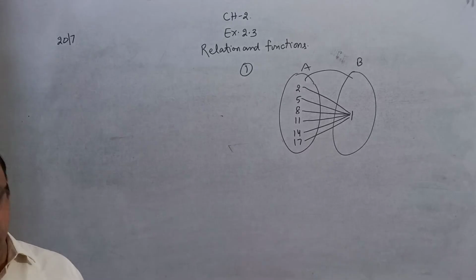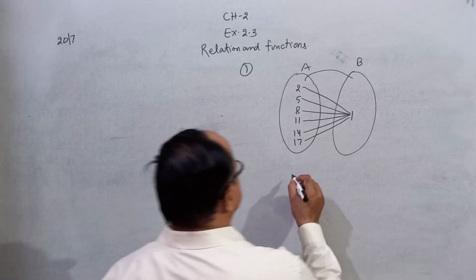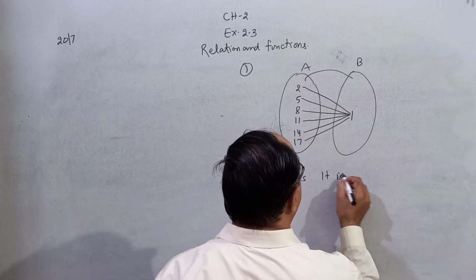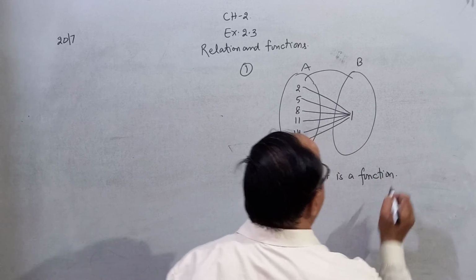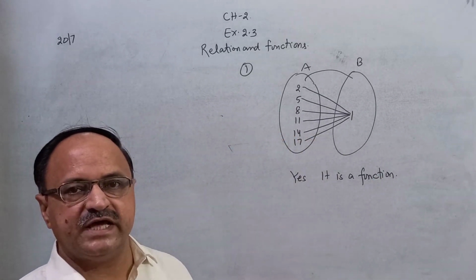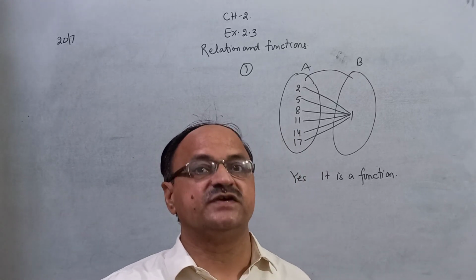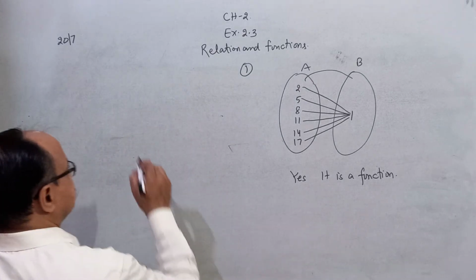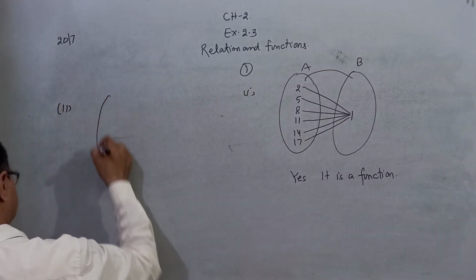Right? So can you say that it is a function? Yes. It is a function, because every element of the domain has a unique image in the codomain, therefore it is a function. This is called many-one function. The name of this function is many-one function. Second, this is the first part. Second part,